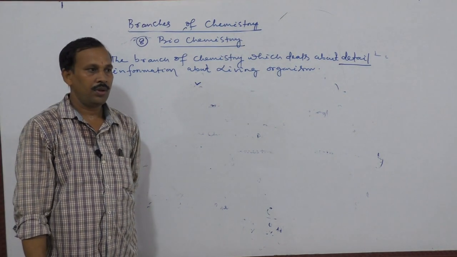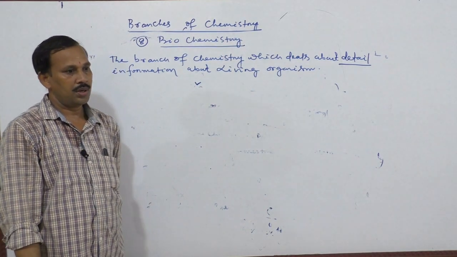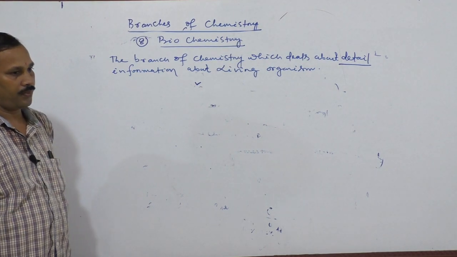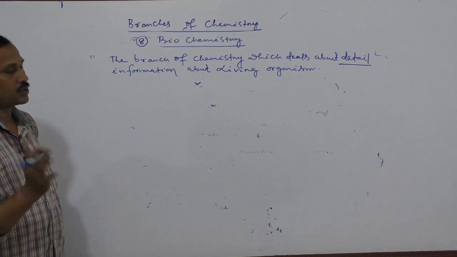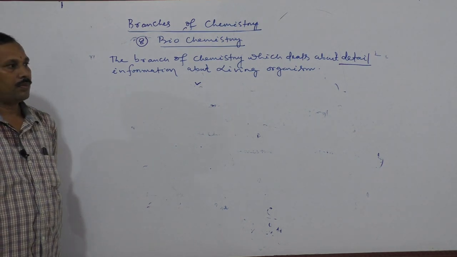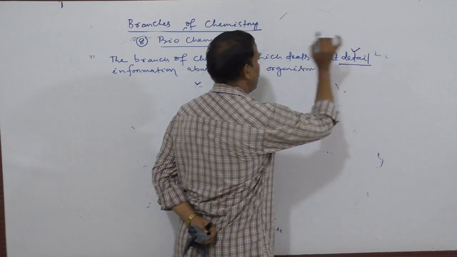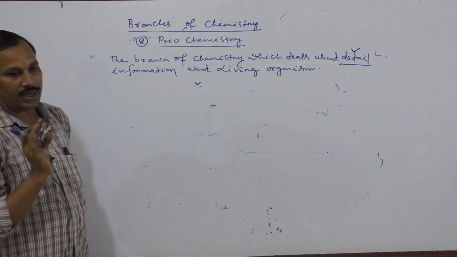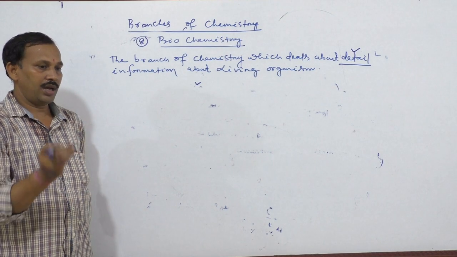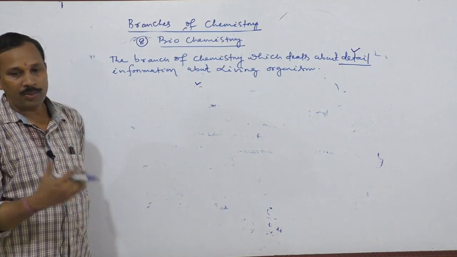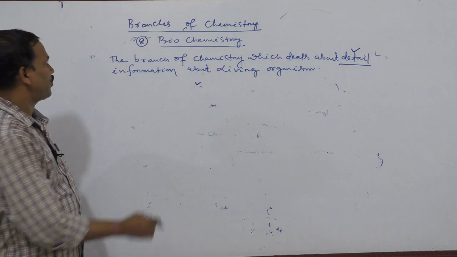Don't know. How much chlorophyll is used? Also not known. How much sunlight is absorbed? That is also not known. So the branch of chemistry which gives detailed information about how much water is absorbed, how much sunlight is absorbed, how much chlorophyll is used, how much food can be prepared, that is known as detailed information.